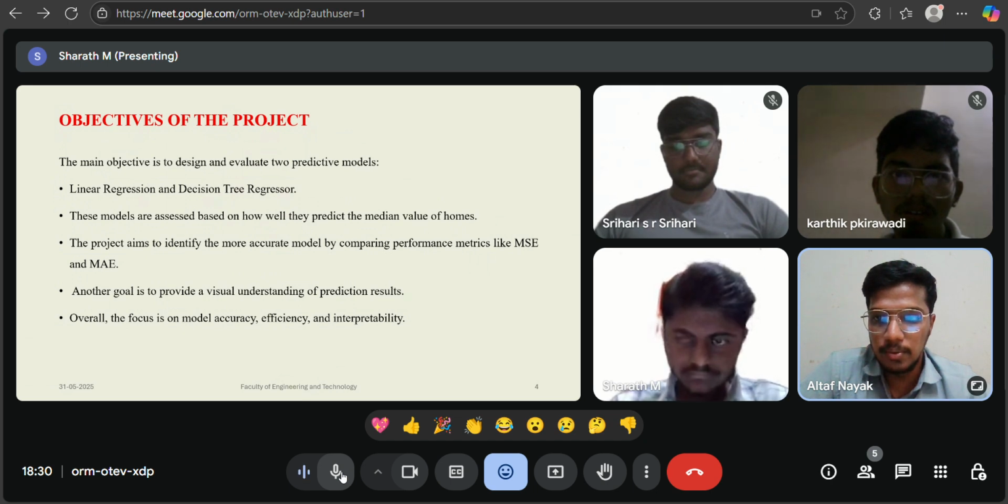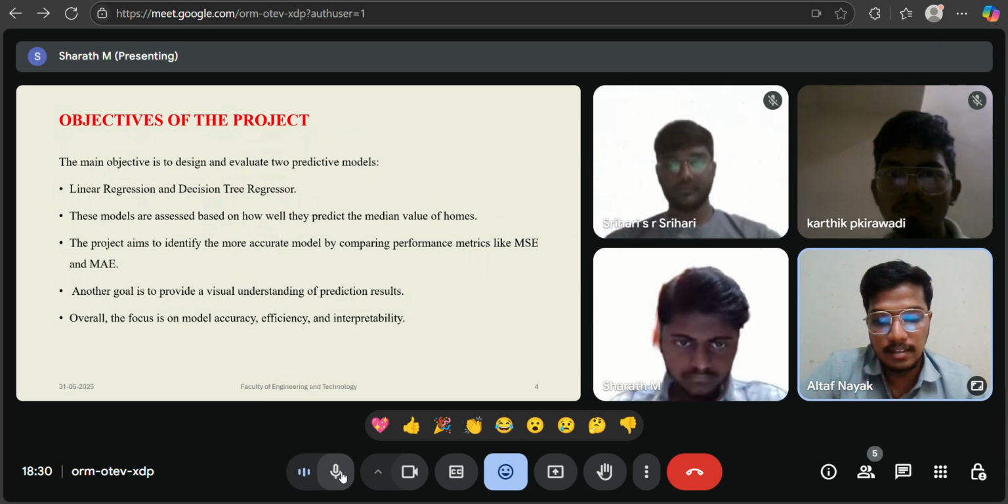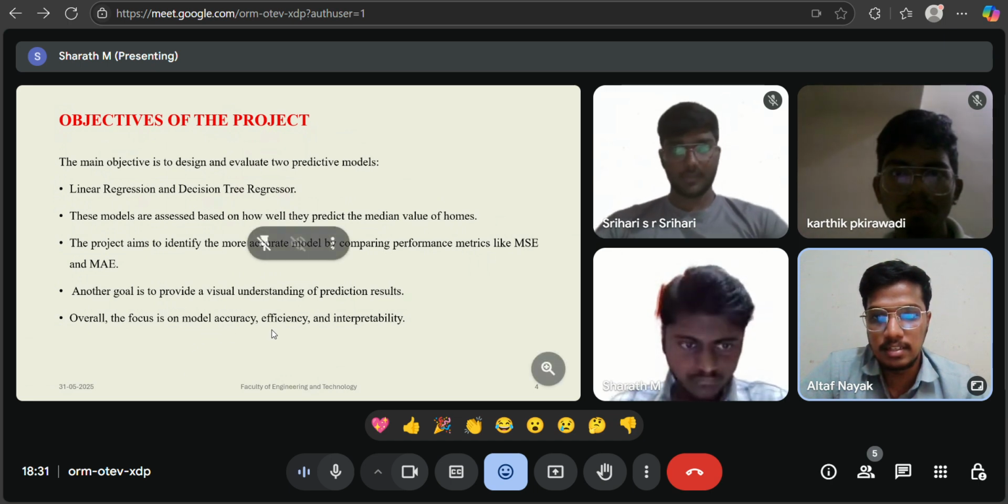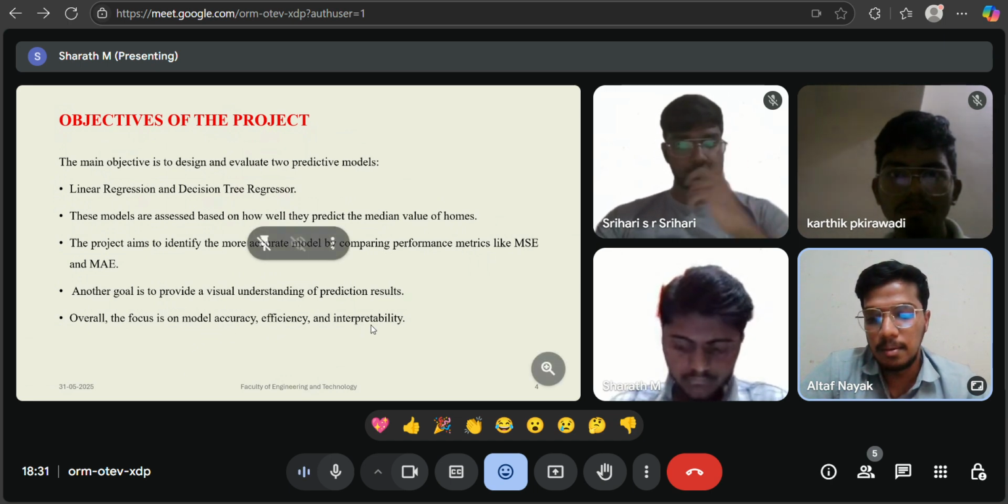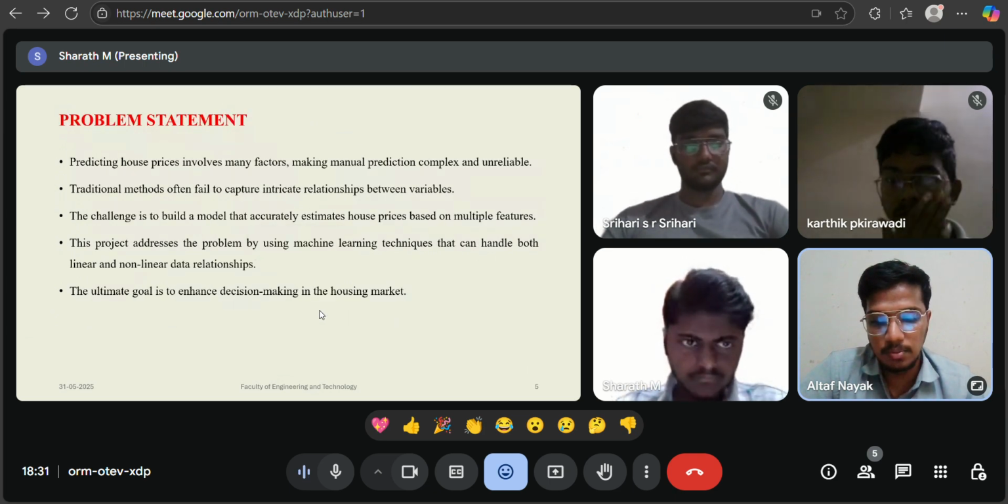Another goal is to provide visual understanding of the prediction results. Predicted versus actual plots show how closely predictions match real values, and residual plots show errors and detect biases and variances. The decision tree diagram helps us interpret how decisions are made. Overall, the focus is on model accuracy, efficiency, and interpretability. The outcome of this project will be the model that performs better in terms of accuracy and error metrics, which is more efficient for real-world use.